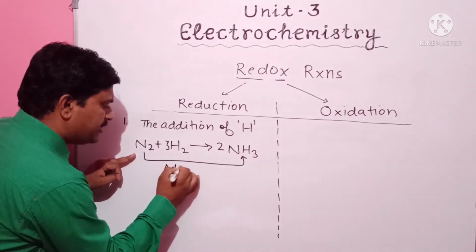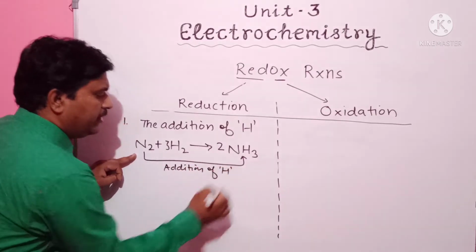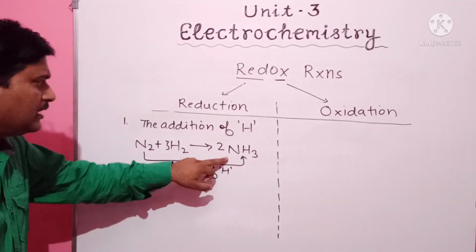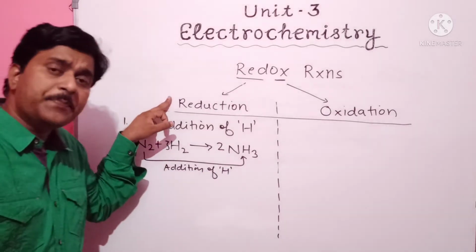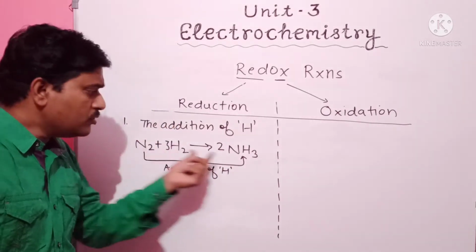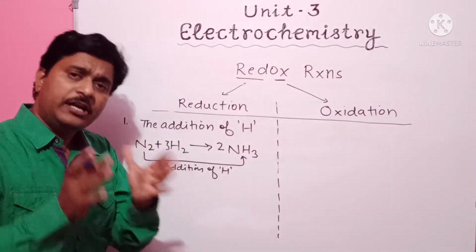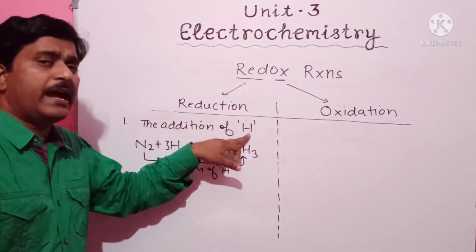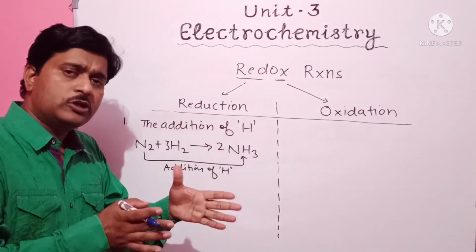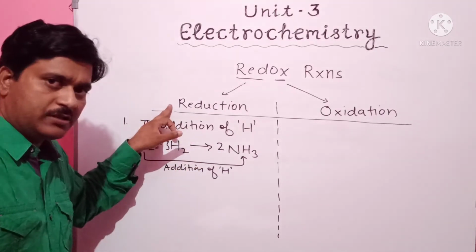What occurs? Addition of hydrogen occurs. If addition of hydrogen occurs, that process is called reduction. So here nitrogen is reduced to ammonia. Any process in which hydrogen is added to a compound or an element is called reduction.